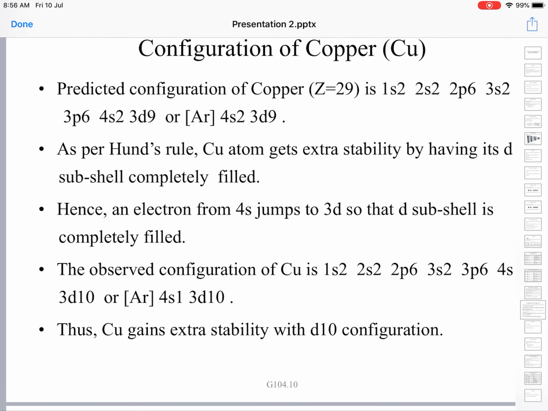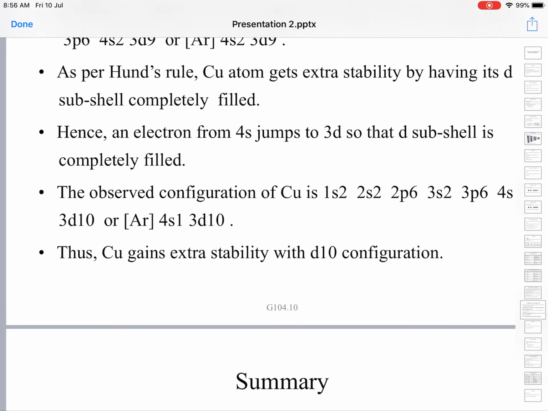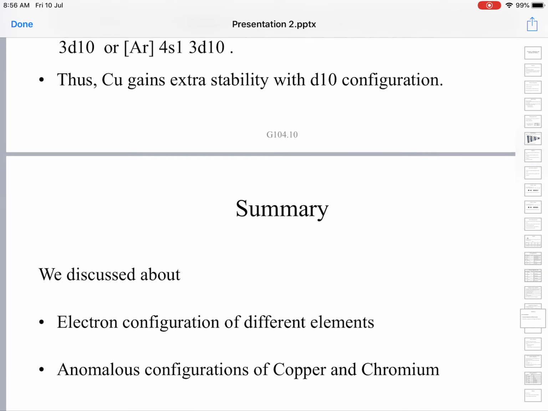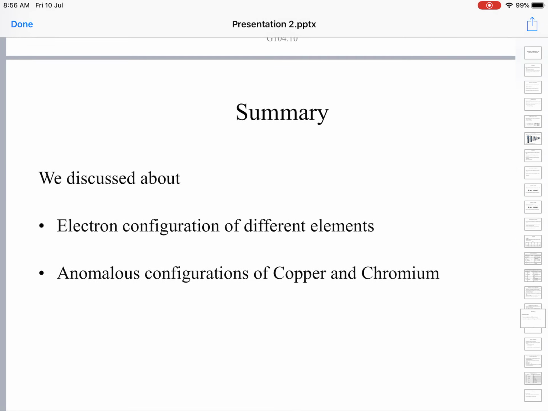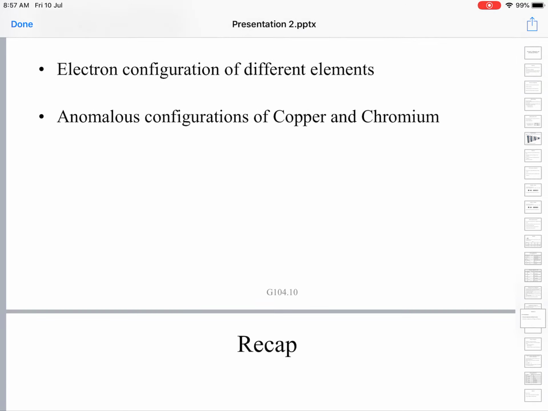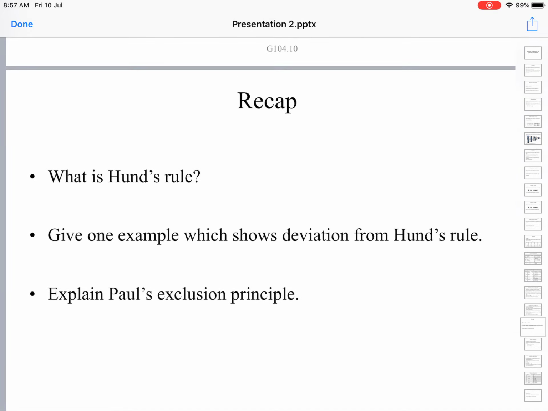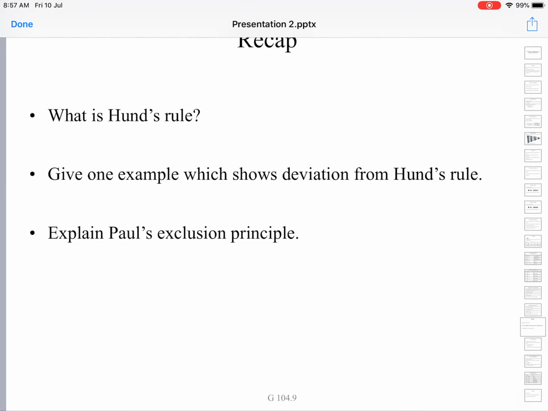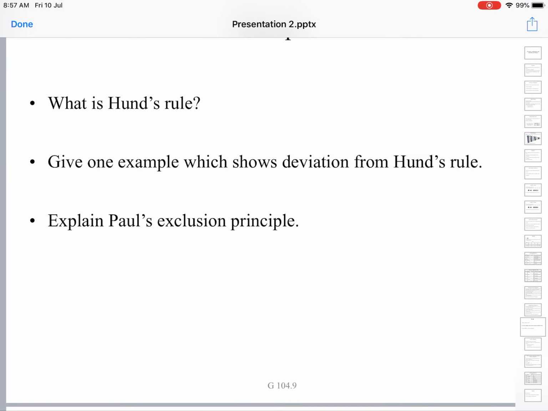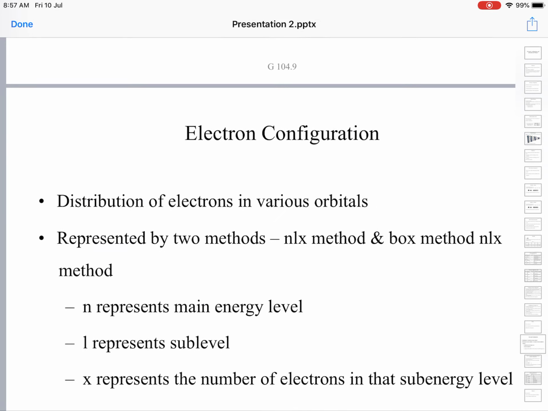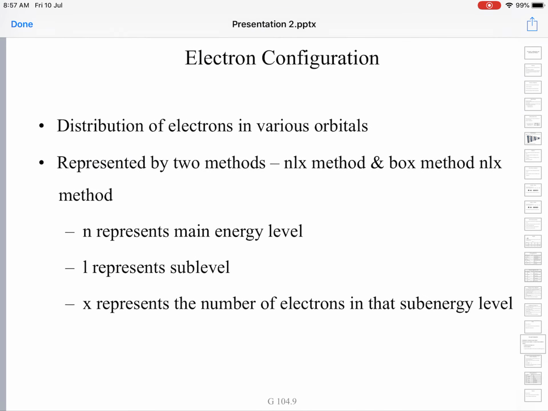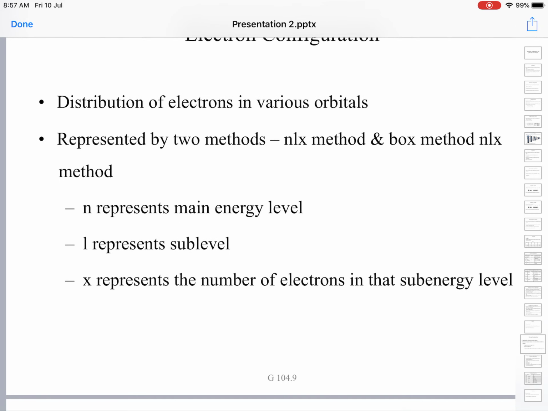Let us see briefly how to write the electron configuration. So far we have learned the electron configuration of different elements. We have also seen the anomalous configuration of copper and chromium, and we have accounted for why they are so. Let us recapitulate what Hund's rule is, what Pauli's exclusion principle is, and what the Aufbau principle is. So, how to write the electron configuration? We have the nlx method and the box method.